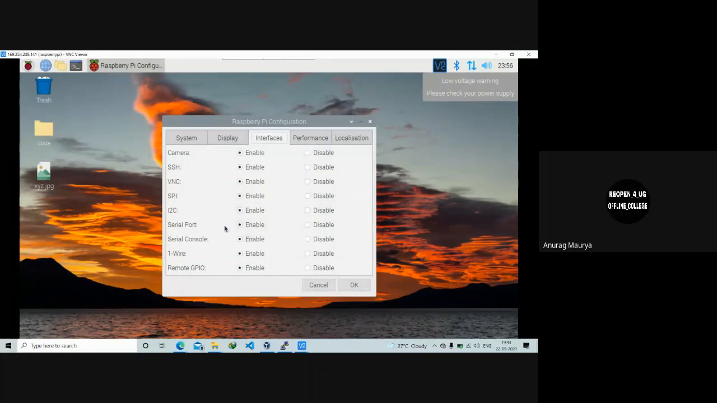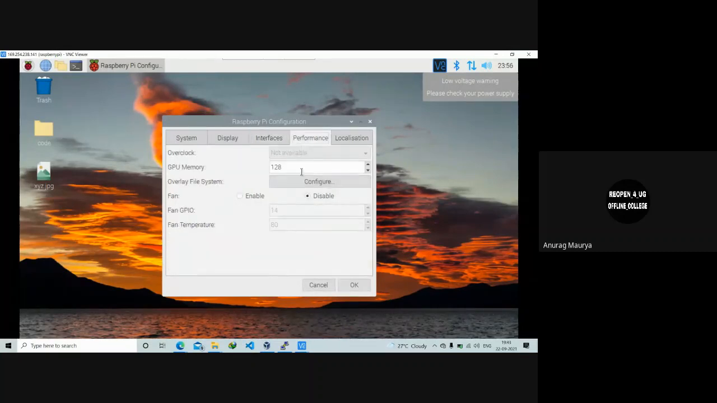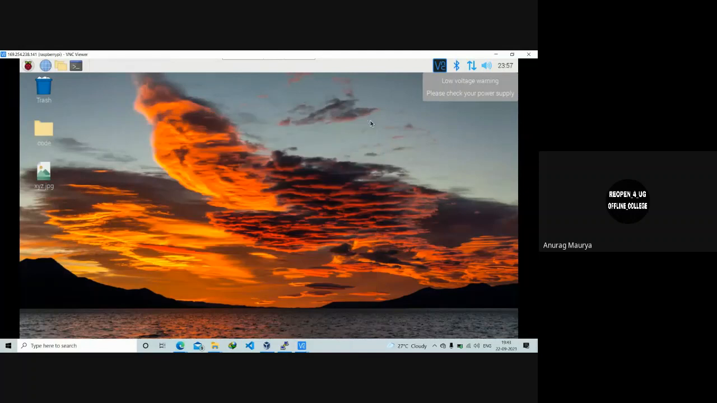So you can enable or disable all the interfaces here. There is this performance. You can allocate the GPU memory and all that stuff. These are things not to worry about. It is just for information only. Yeah. So this is how you configure your Raspberry Pi.